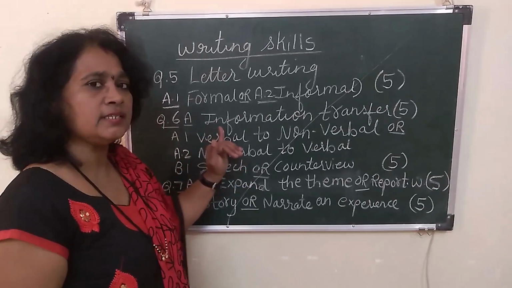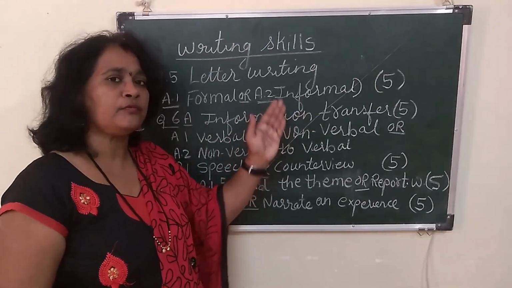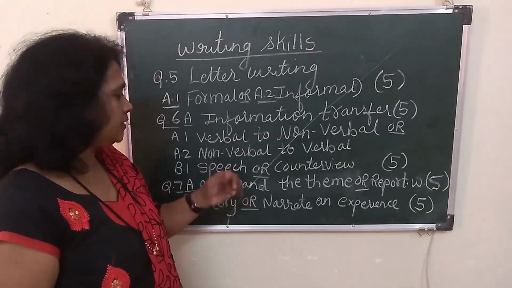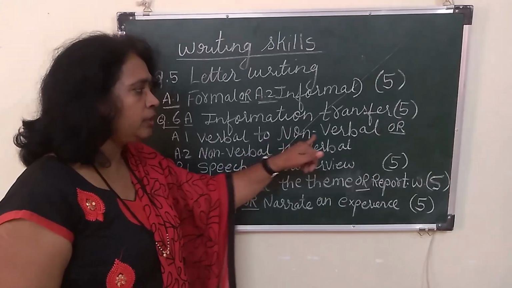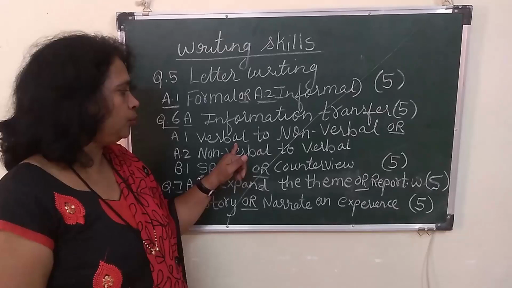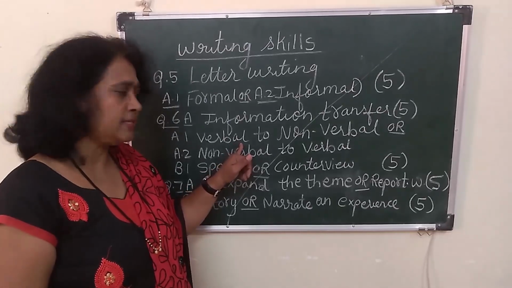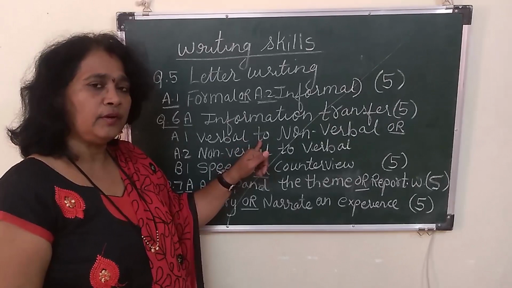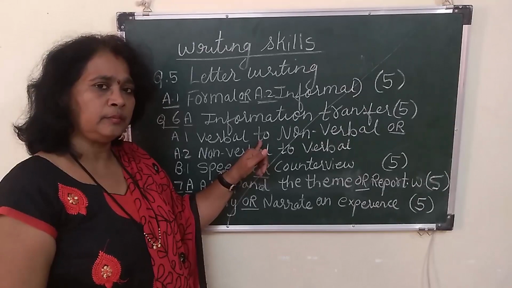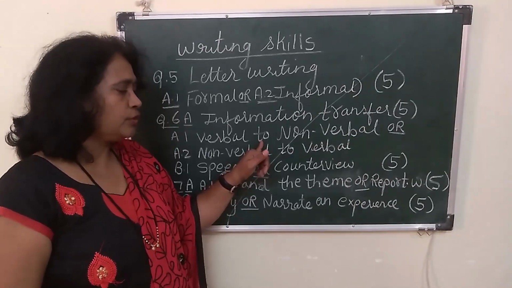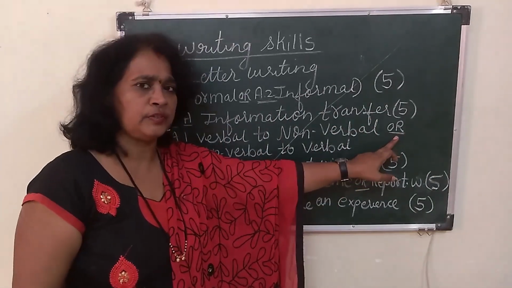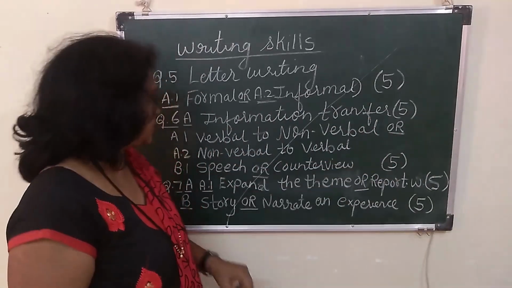Question 6a, it is information transfer. That is, you have to transfer whatever the information is given to you. When we say it as verbal to non-verbal, verbal means a paragraph is given to you and you will be asked the question as write it in a form of flowchart, a web diagram or a tree diagram or in a tabular form. So for this it carries 5 marks. Again it is or. So whichever you find it easy, you can go for that.